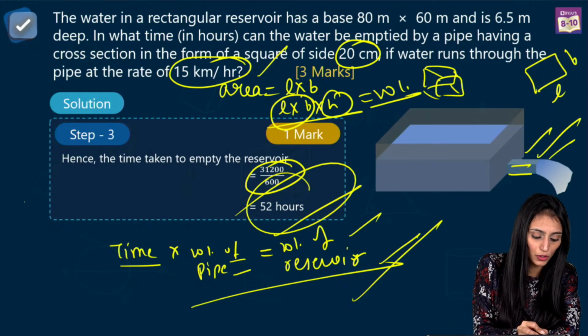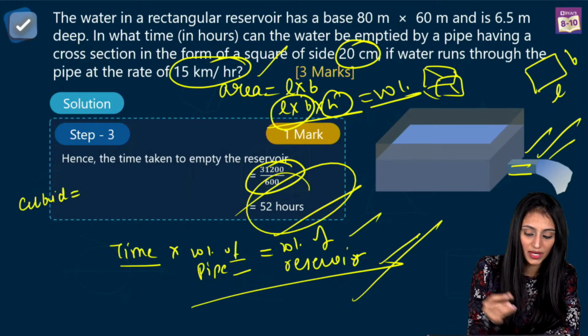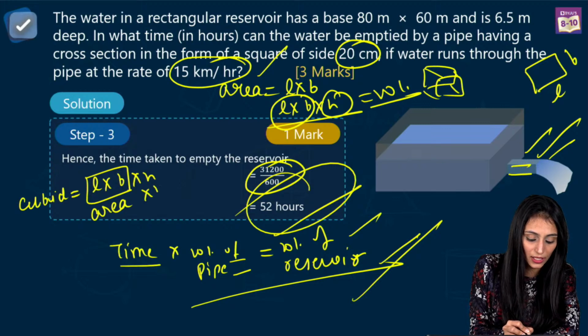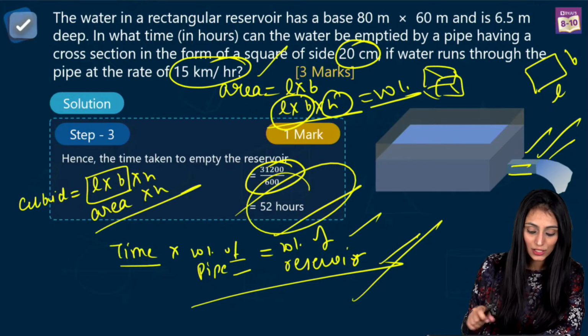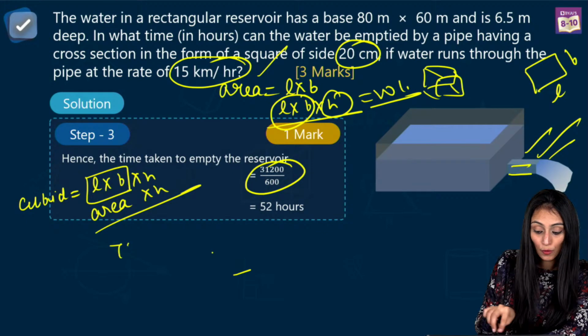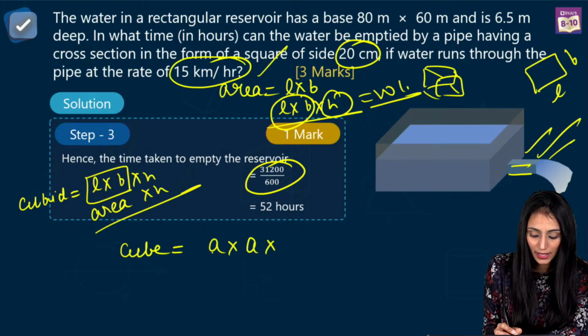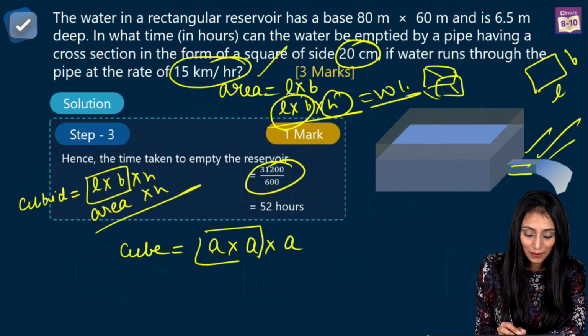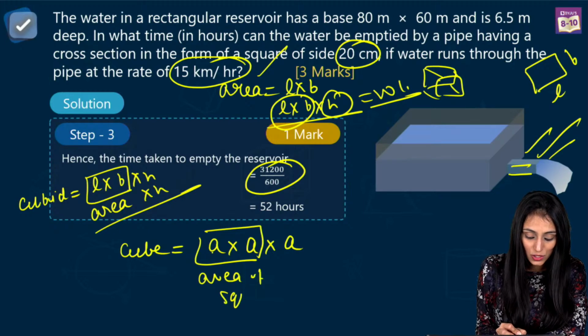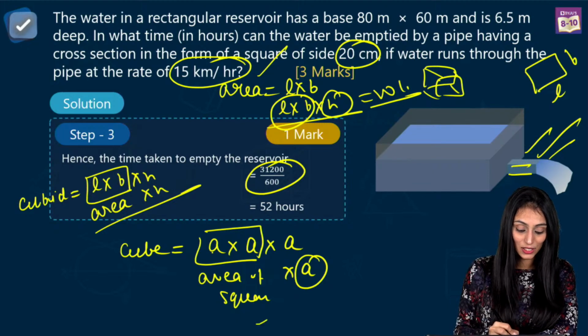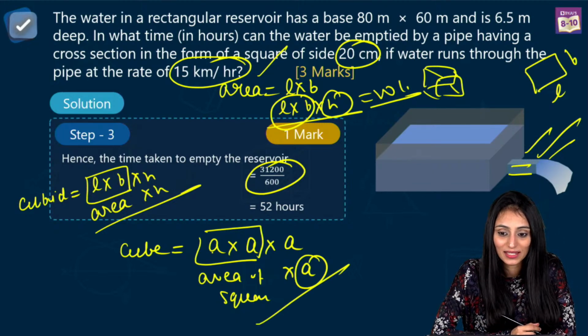Let me remove this. See, for a cuboid. Cuboid is made from a 2D figure, rectangle. So we have what? L times B times H. L times B is what? That's the area of the rectangle. Area of rectangle times height, you get a cuboid. Let's talk about the volume of a cube, let's say. So for the volume of a cube, what is it? It's side multiplied by side times side. Let's suppose side is A. A times A is what? A square. That's actually the area of the square. So area of square multiplied by A. A is nothing but the height. Yes, you get the volume of the cube.